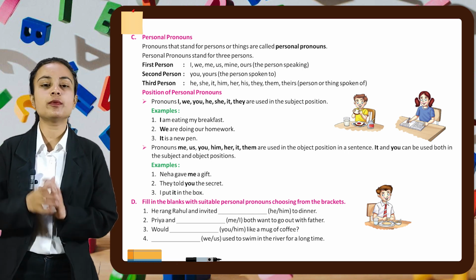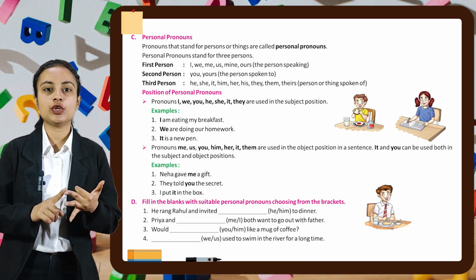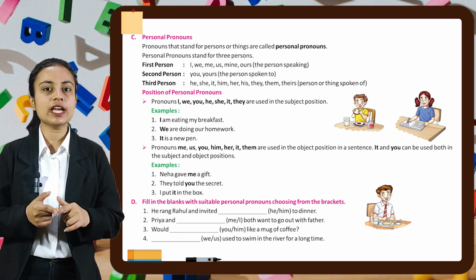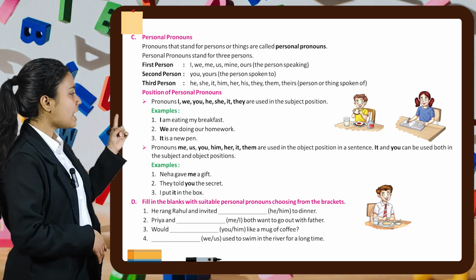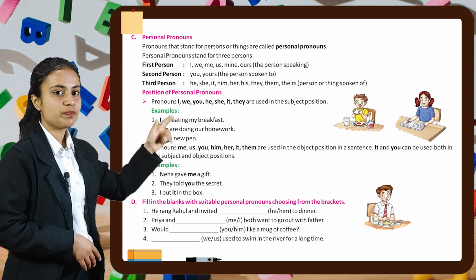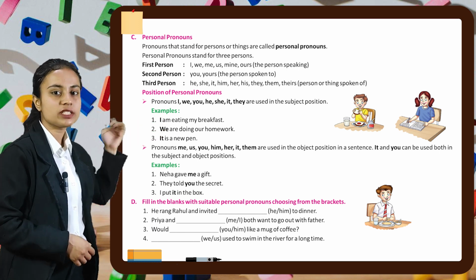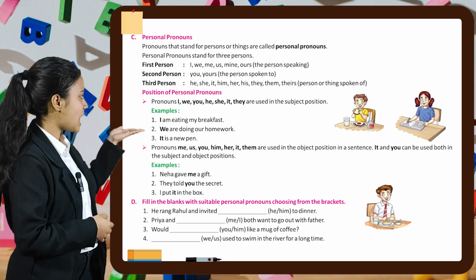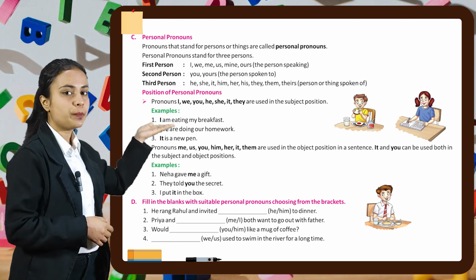Now let's see the position of personal pronouns. Pronouns like I, we, you, he, she, it, they are used in the subject position. For example, I am eating my breakfast. So here I is the pronoun and we have used that in subject position. Similarly, in the second example, we are doing our homework. Third says it is a new pen.